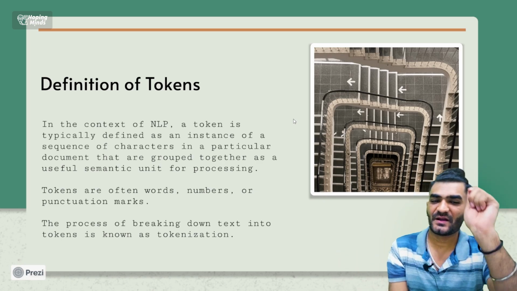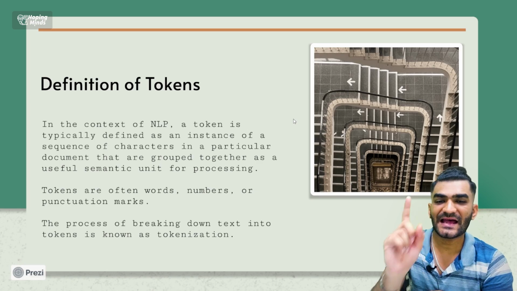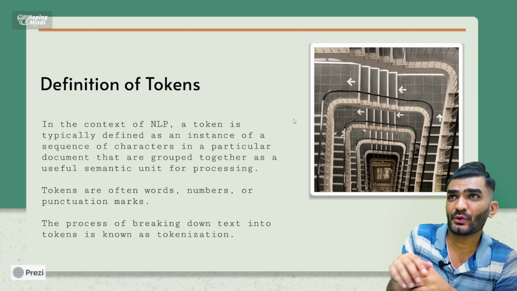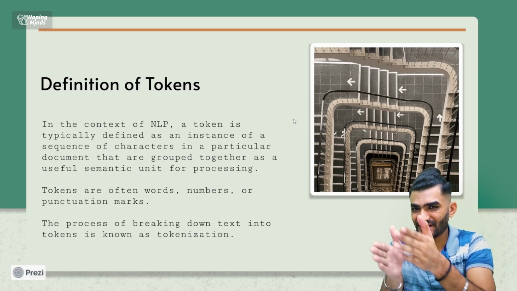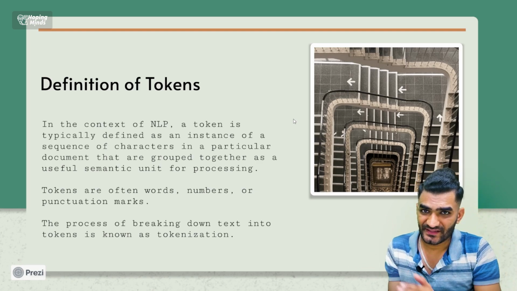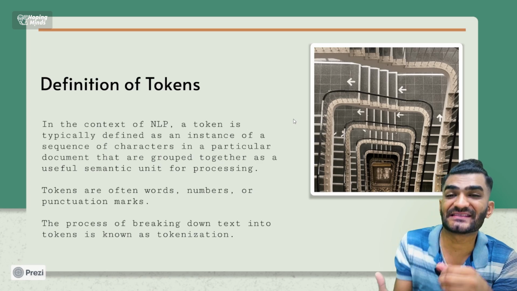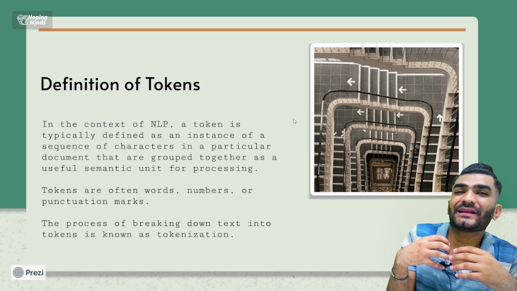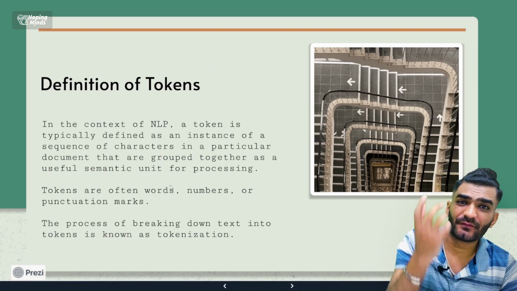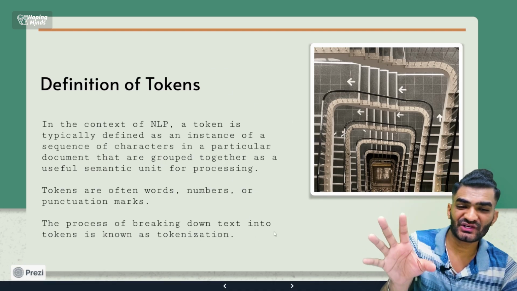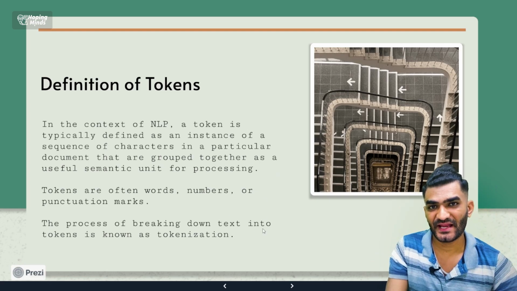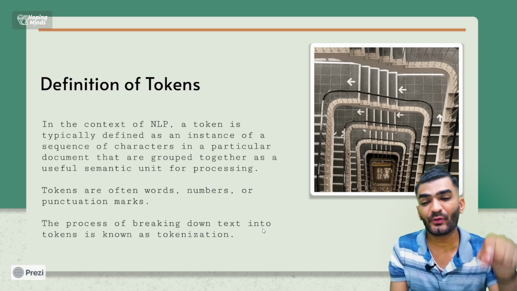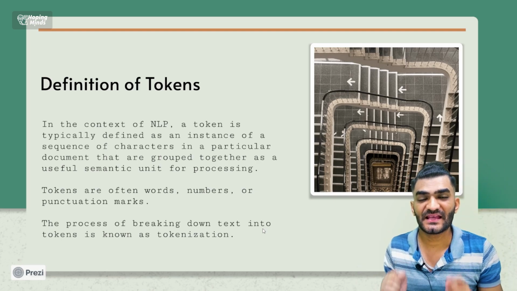A sequence of characters in a particular document that are grouped together as a useful semantic unit for processing. So I can say that it is nothing but the characters that you group together that make sense for processing. That is a token. Now what can these characters be? They can be a word, a number, a punctuation mark, or anything. And the process of breaking down the text into tokens is tokenization.